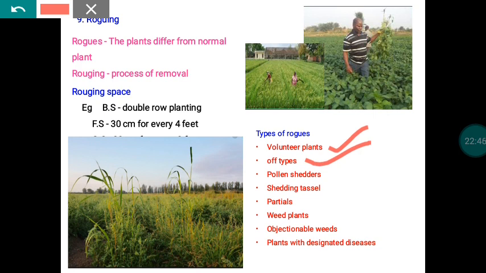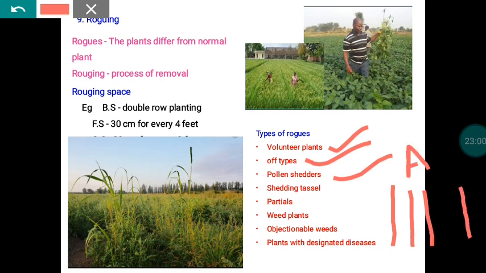Then pollen shedders. This terminology is related to hybrid seed production operations. In hybrid seed production, we have a certain number of A line rows, followed by R line rows. R line means male fertile, and A line means male sterile.